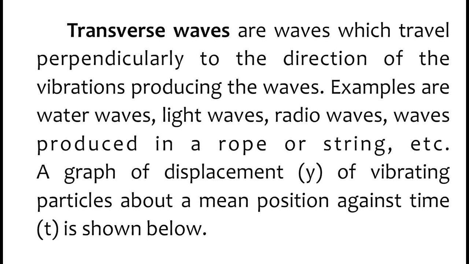Such waves are water waves, light waves, radio waves, waves produced in a rope or string, and so on and so forth. A graph of displacement of vibrating particles about the mean position against time on a transverse wave is shown below.